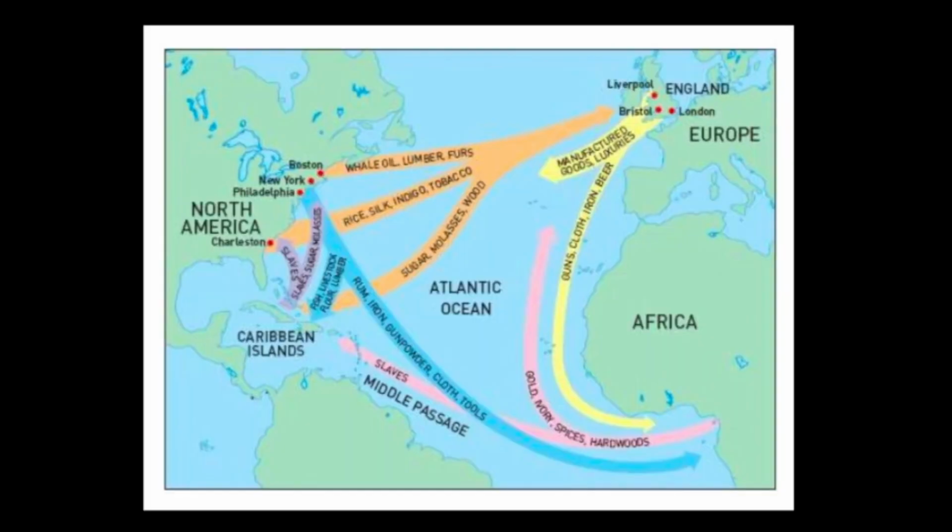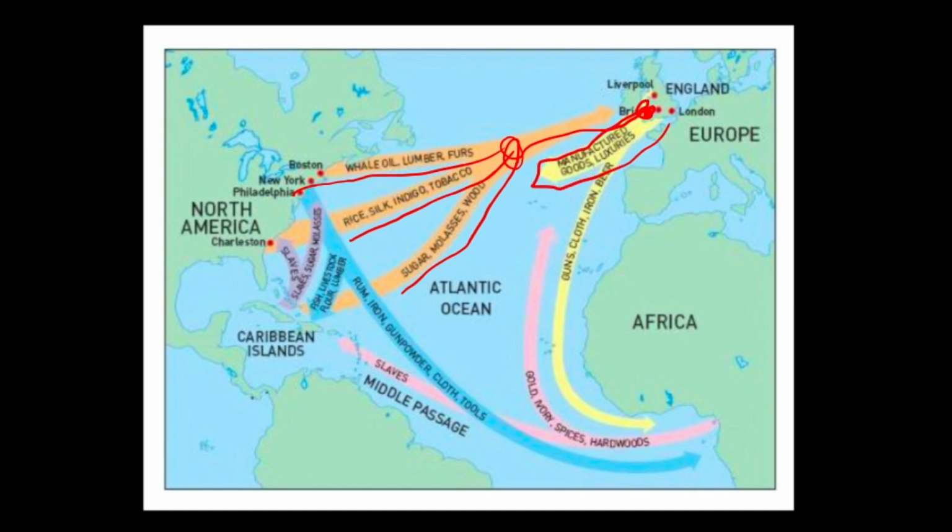In this slide, you can see the example. Here it is shown how from North America, all the raw material, whale oil, lumber, furs, silk, indigo, tobacco, sugars, molasses, wood, all these were taken to Britain, and manufactured goods and luxuries were brought back to North America, thus depriving America of raw material, firstly. Second, selling expensive manufactured products. Apart from that, taxation policies and other policies are also included in the overall term of mercantilism. It is the subordination of a country in economic terms by using political means.